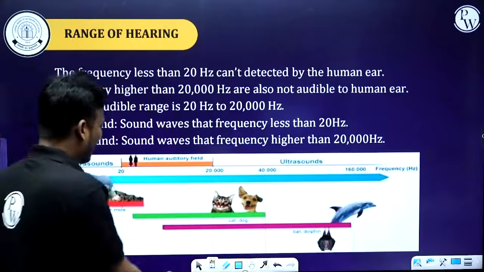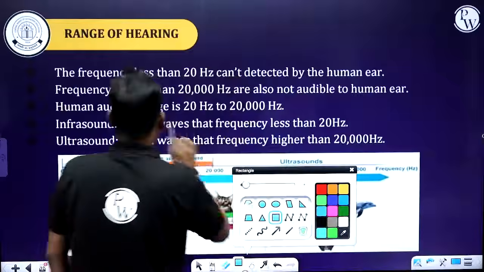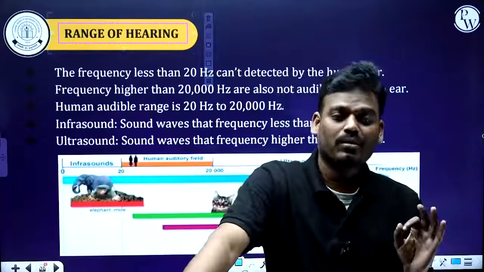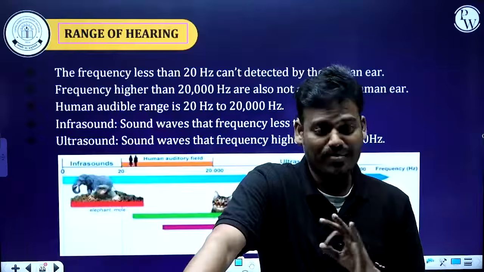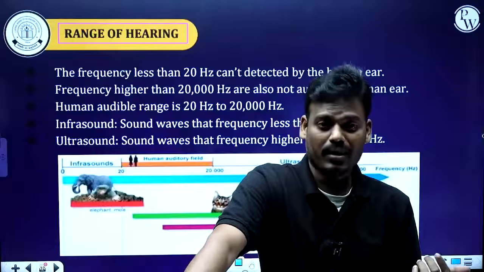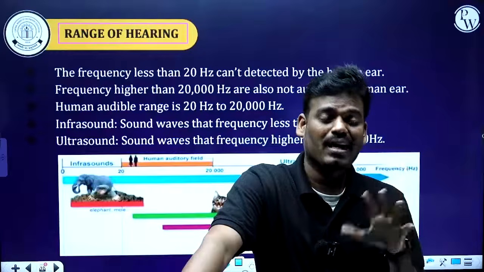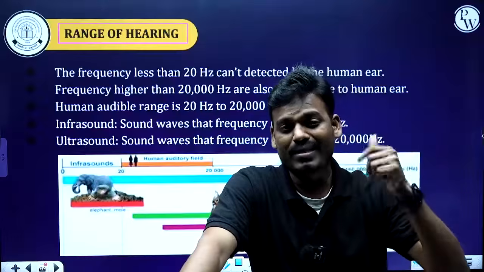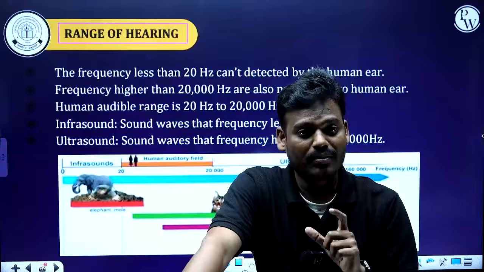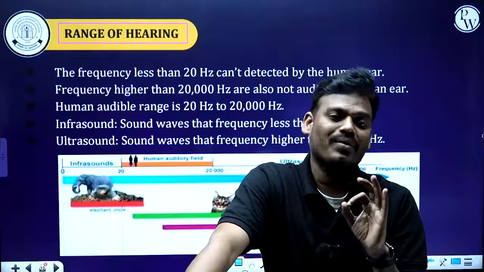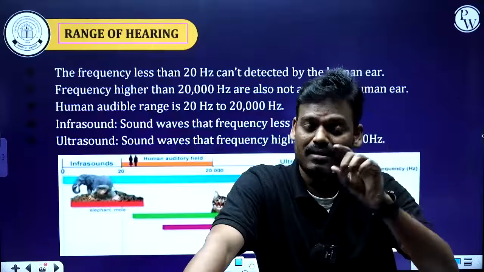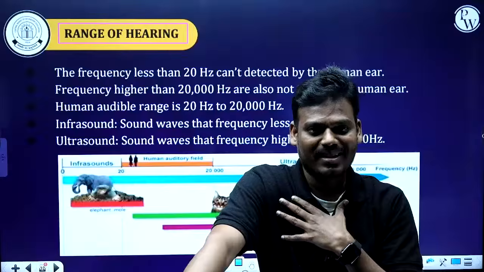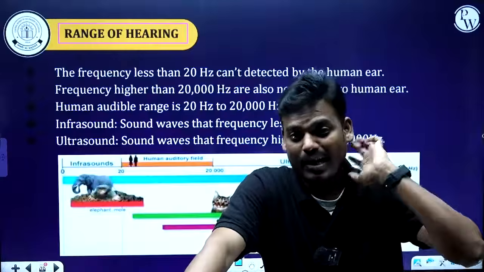Now the last concept, that is range of hearing. As human beings, we are not able to hear all types of sound. For example, before an earthquake, some animals are able to sense it. What is the reason behind it? With the help of sound, a few animals are able to sense that something dangerous is going to happen, but as human beings, we are not getting it. So what is the reason? That is the range of hearing.